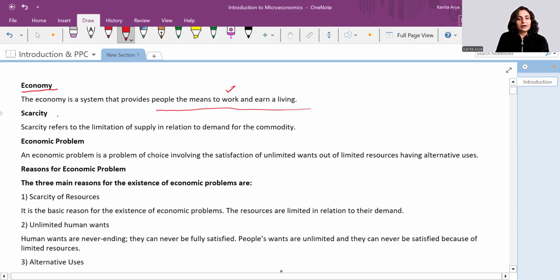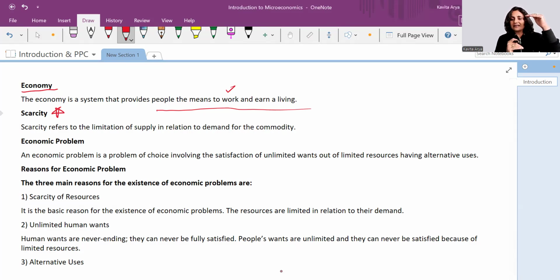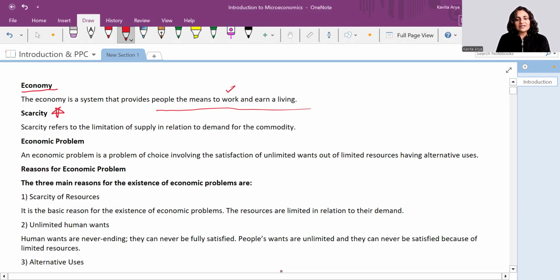Moving ahead, the wonderful term scarcity. What is scarcity? Scarcity means there is some sort of shortage. Demand is at this level, supply is at this level, this gap is called scarcity. When there is some limitation with respect to its availability. So it is the limitation of the supply in relation to the demand for the commodity that's called scarcity.